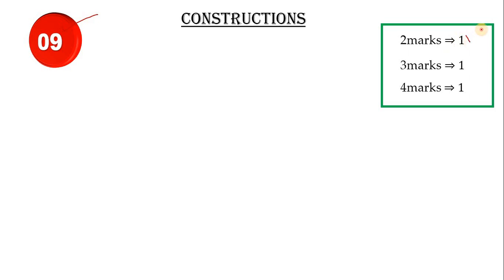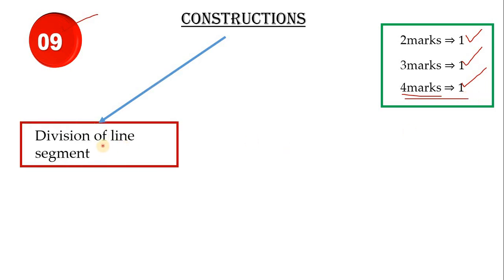Next let us move on to the construction, children. You have 9 marks this year from this chapter, children. So 2 mark 1 question, 3 mark 1 question, and 4 mark 1 question. So this year you have a 4 mark question from this chapter, children. First let's see division of a line segment. So 2 marks you will definitely get from division of a line segment itself. No other choice.